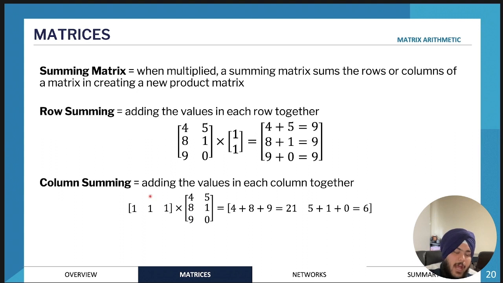Therefore, there will be 3 elements in the column summing matrix, or the row matrix, but only 1 row. And this time, the column summing matrix will need to be placed in front of the matrix that you want to add the columns for. So that's really important. Jot this down somewhere in your summary book, and you should be really good to go.